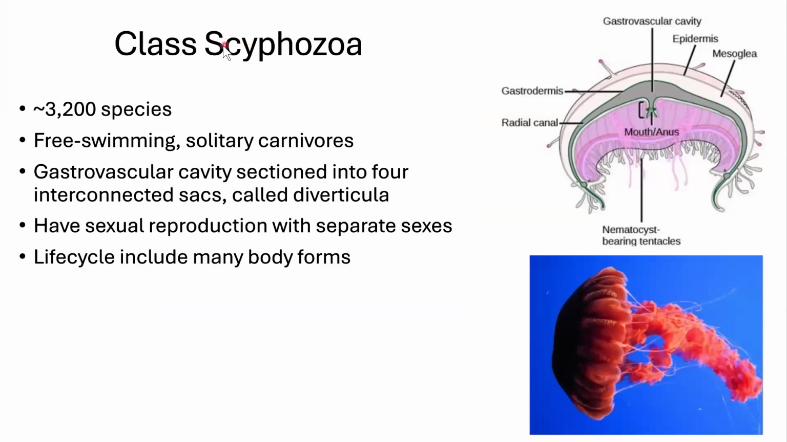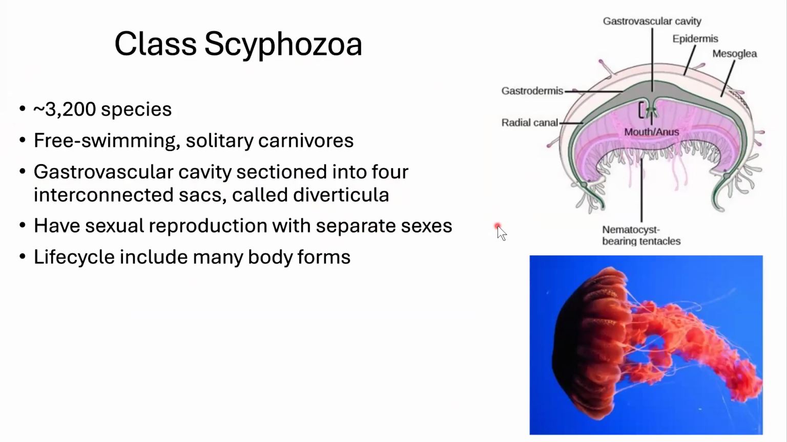The next group in the Cnidaria is the Scyphozoa. There's about 3,000 species. These are free swimming. Here is an example of a body plan. They're going to have that gastrovascular cavity, but in this case, it's sectioned off into pieces called diverticula. You're going to hear that word later when we talk about our own digestive cavities. They have sexual reproduction, so more complicated, and now they're no longer hermaphroditic.